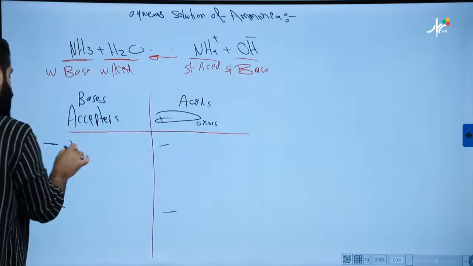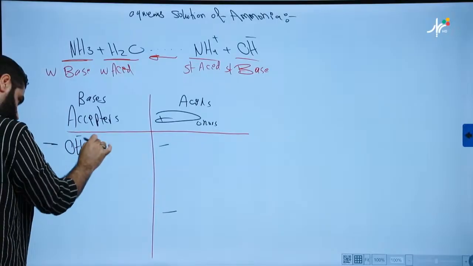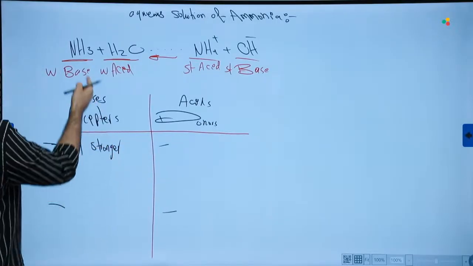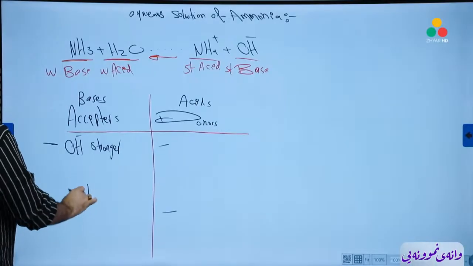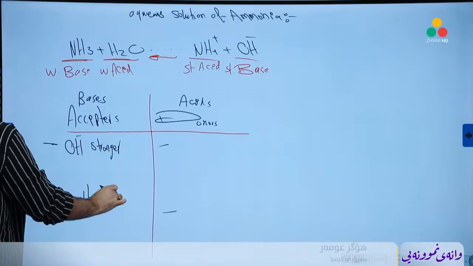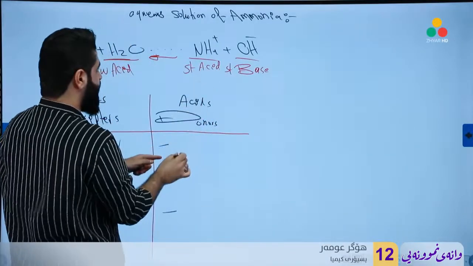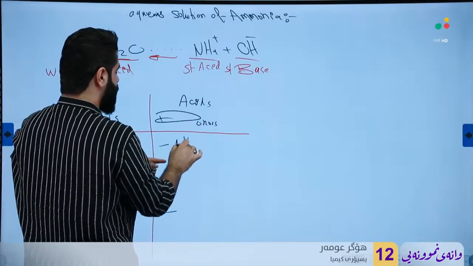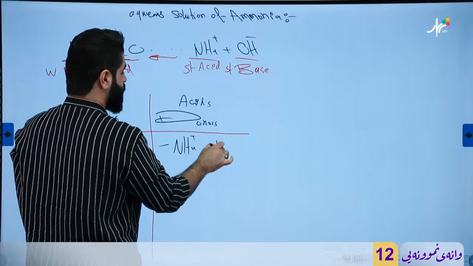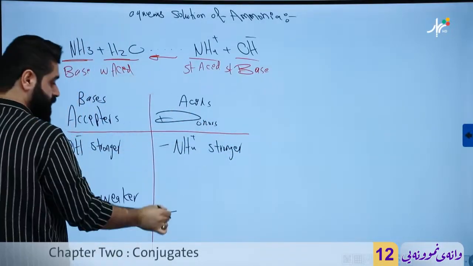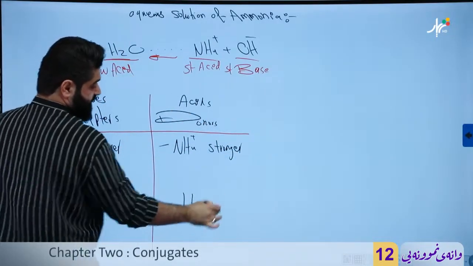The bases: we have OH, which is the stronger, and NH3, the weaker one. Cool. Here, the acids: NH4 is the stronger, and H2O is the weaker one.